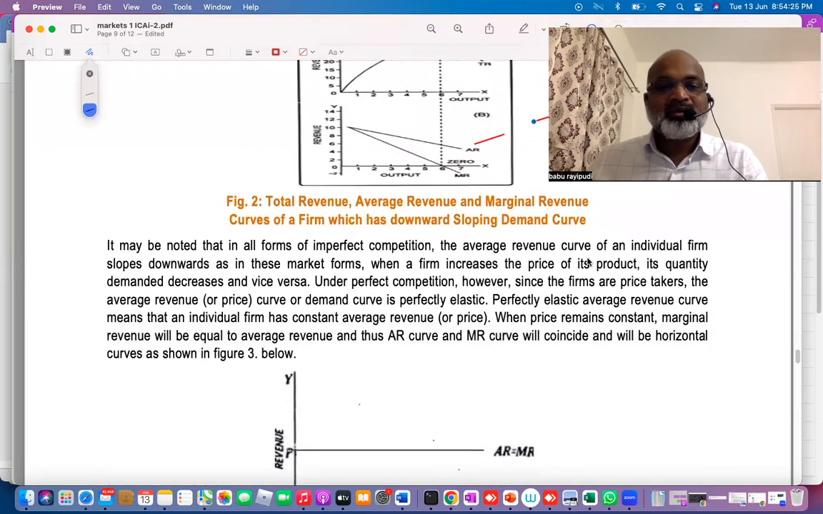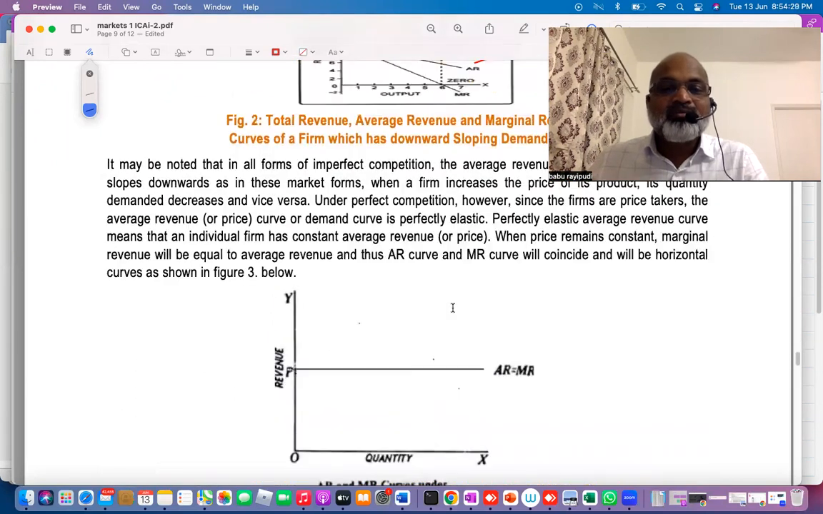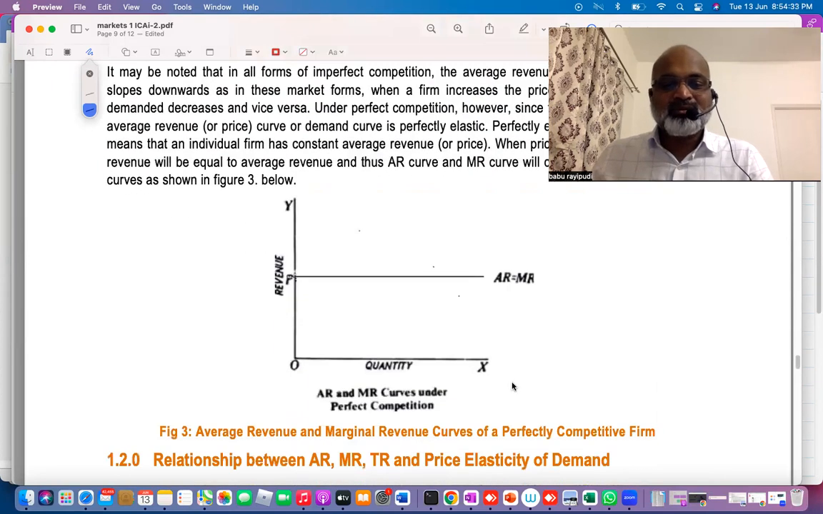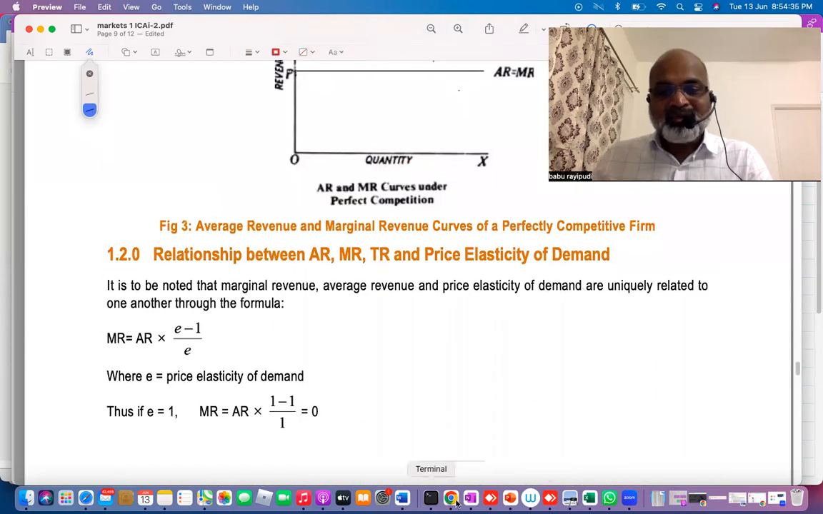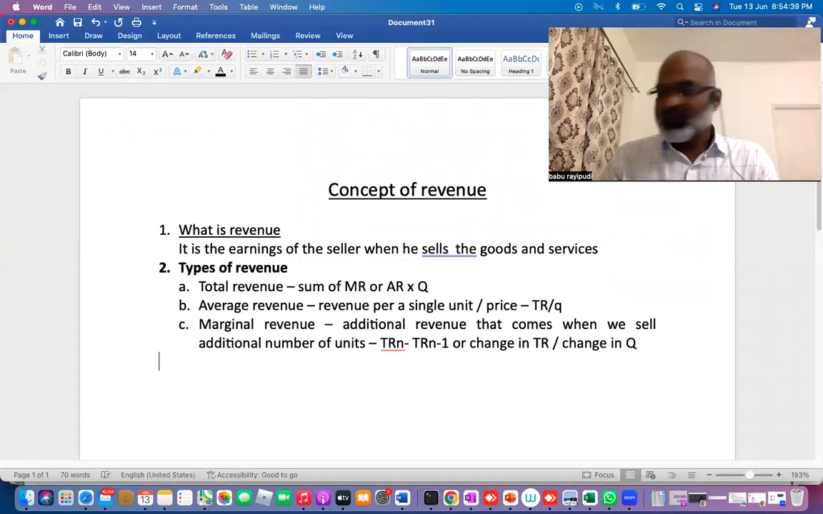Yes, clear? This is imperfect competition; other things we'll see later. This you will understand. Now, one more thing in revenue curves: you need to understand two important segments. I want to tell you two very important segments here. Understand this.